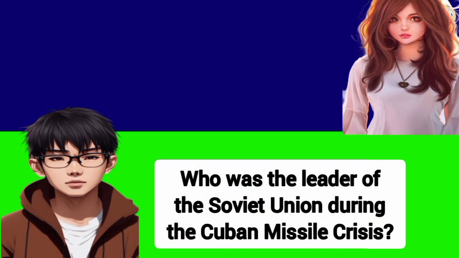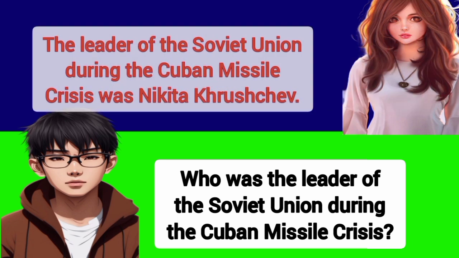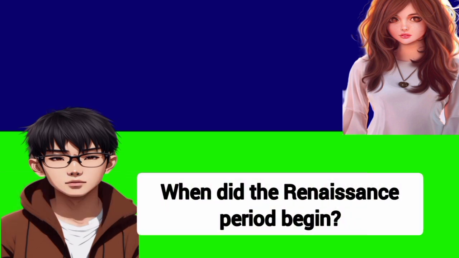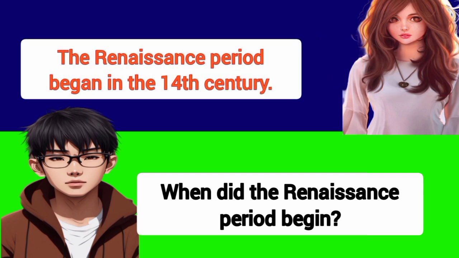Who was the leader of the Soviet Union during the Cuban Missile Crisis? The leader of the Soviet Union during the Cuban Missile Crisis was Nikita Khrushchev. When did the Renaissance period begin? The Renaissance period began in the 14th century.